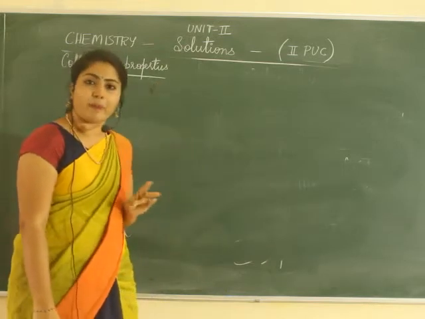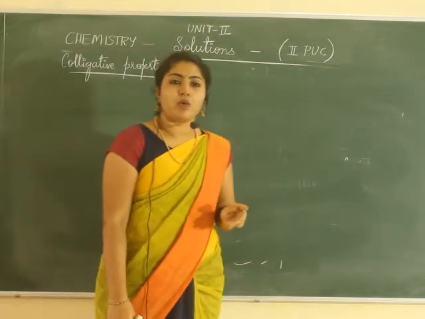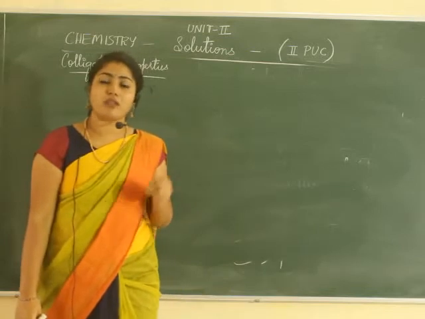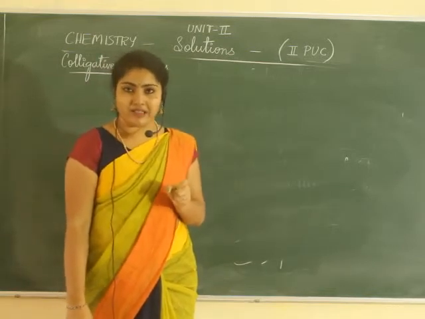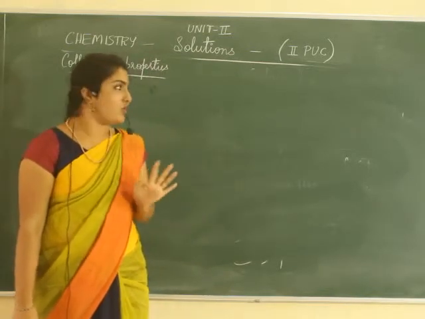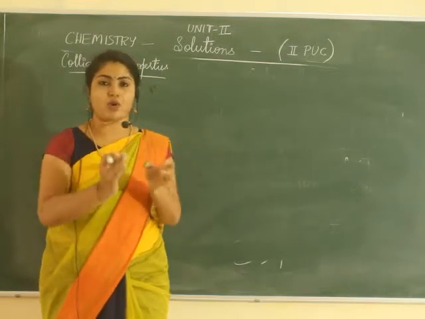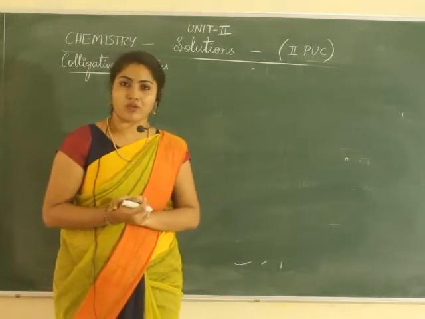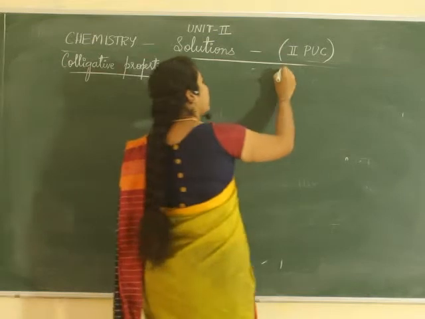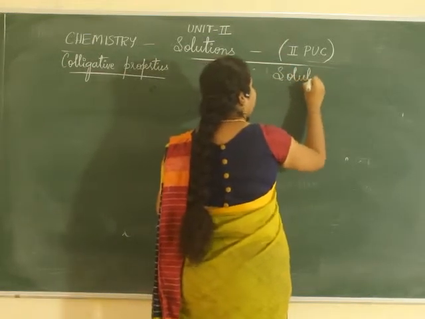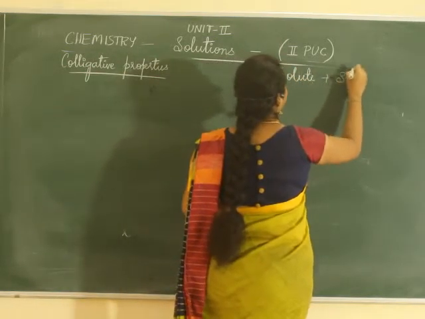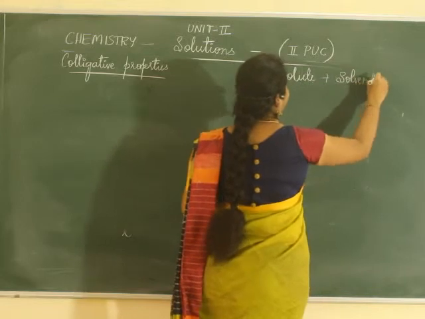There are some properties which depend on the number of solute particles. Solution means solute and solvent form a solution.